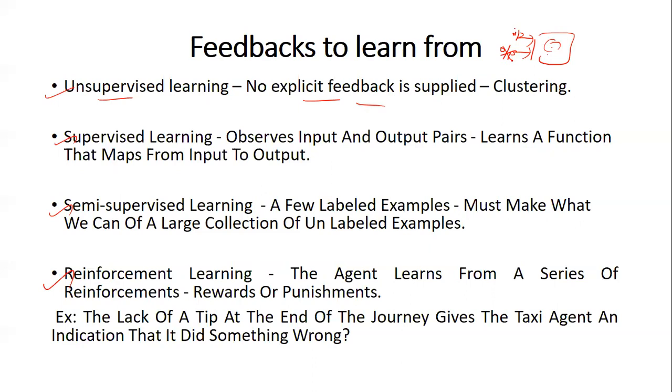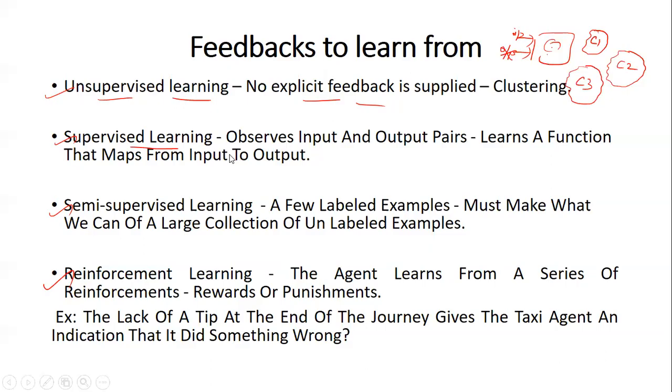There is nothing like output. So basically, what it does is clustering. It identifies similar inputs and groups them together, calling it cluster one. It identifies another set of similar inputs and groups them together, calling it cluster two. It identifies another set of similar inputs and groups them together as cluster three, and so forth. So that is what happens in unsupervised learning.